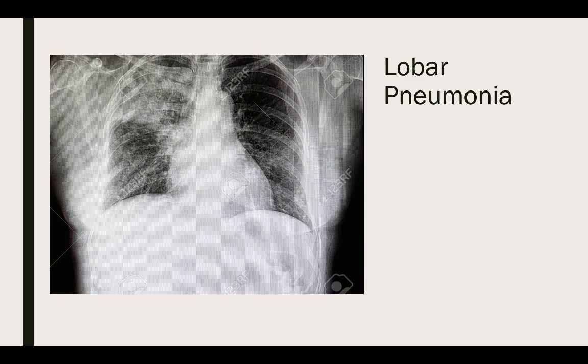When looking at chest x-rays, all of your pneumonia patients are going to have a chest x-ray. We can have a lobar pneumonia, where it's isolated to a lobe, right? So we're looking at our lung definitions here, along our lung lobes, and we can see, oh no, right up here we've got some issues.